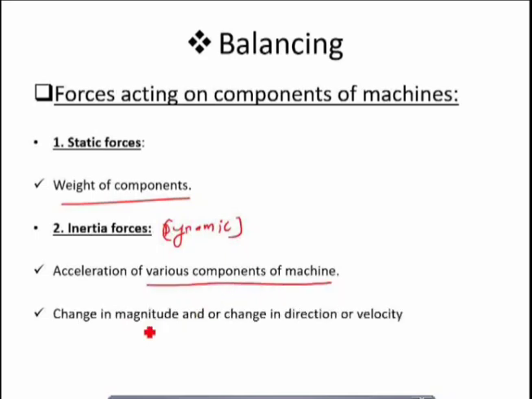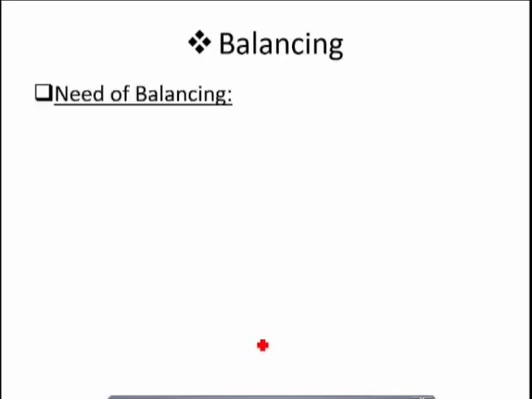And this acceleration may be due to the change in the magnitude or maybe due to the change in the direction or velocity. Now, such forces, that is the inertia forces or the dynamic forces, are normally not in equilibrium and result in an unbalanced resultant force and couples. And that particular unbalanced force and couple we have to balance. So that is all about balancing.